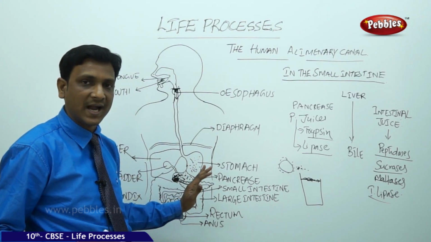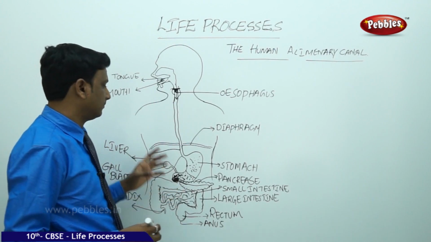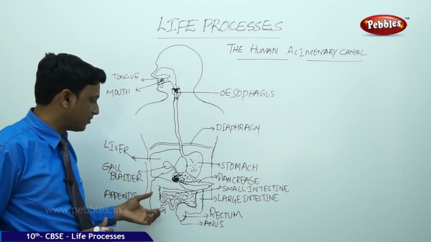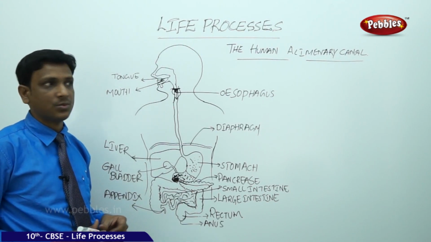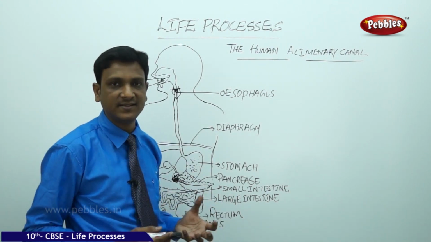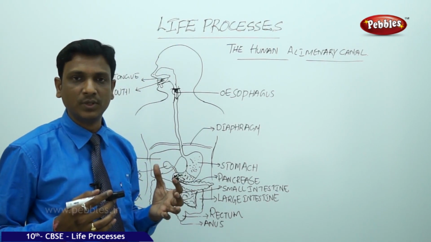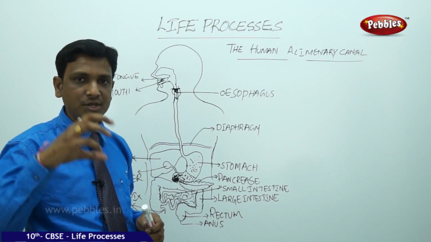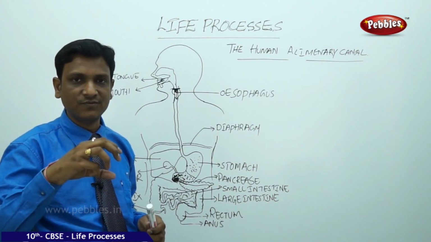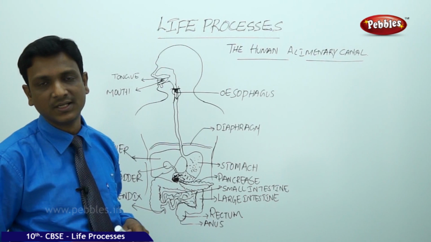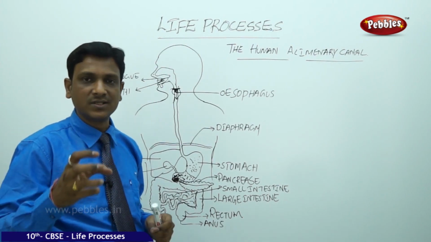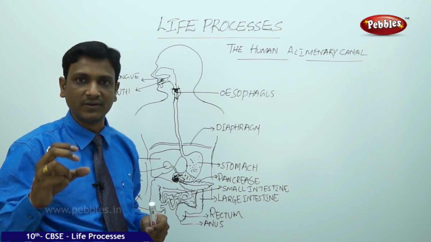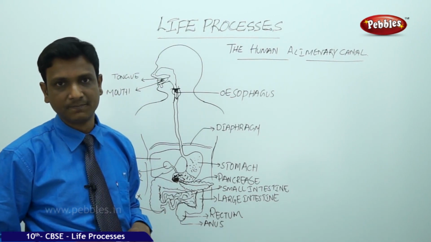Now what happens to the undigested food? The undigested food is sent into the large intestine. So what about the digested food? The food is digested and made into a very small, simple and absorbable form in the small intestine. Now, the nutrients from this digested food are absorbed into the bloodstream, because blood has to transport the nutrients to each and every cell for maintenance, for repair and for other purposes.